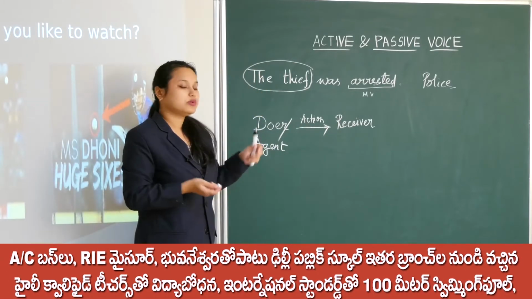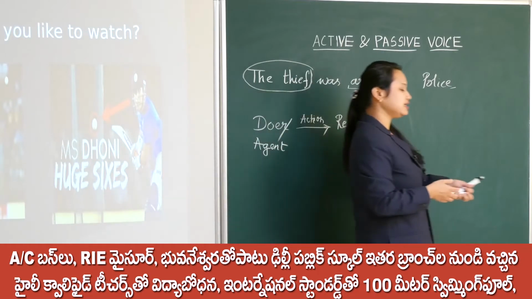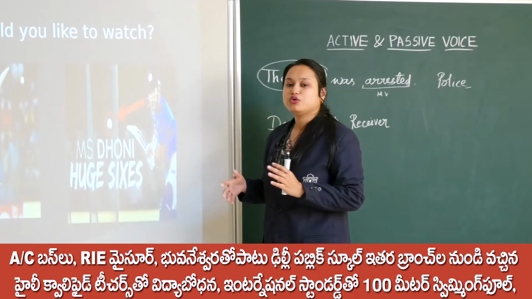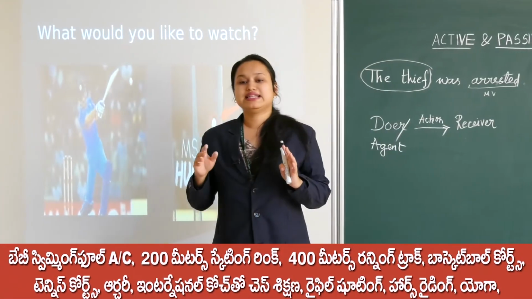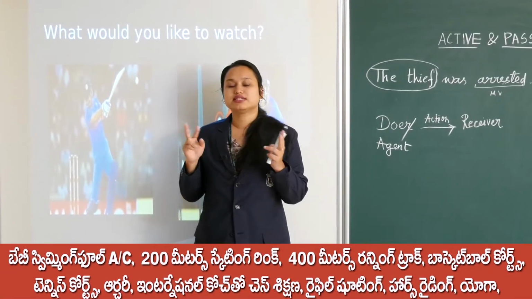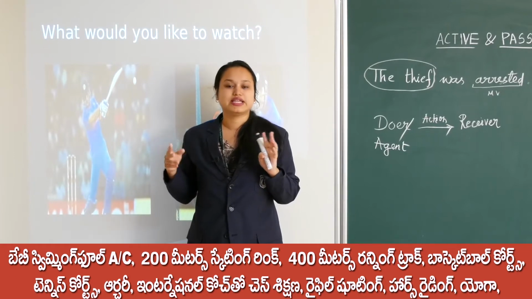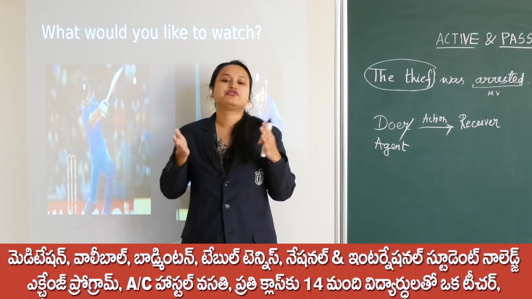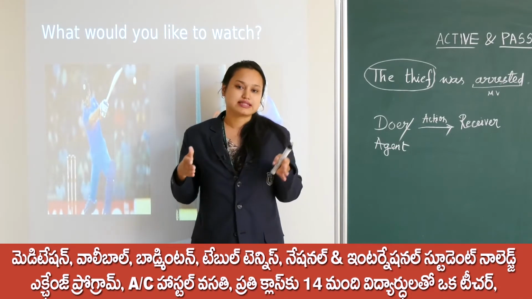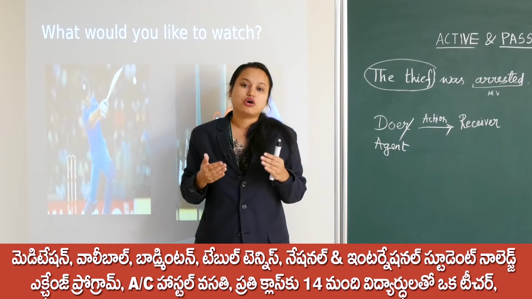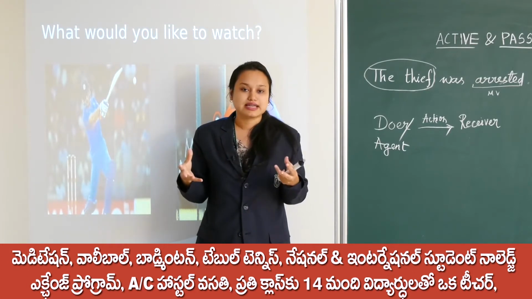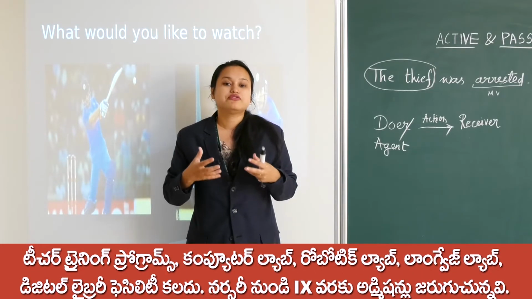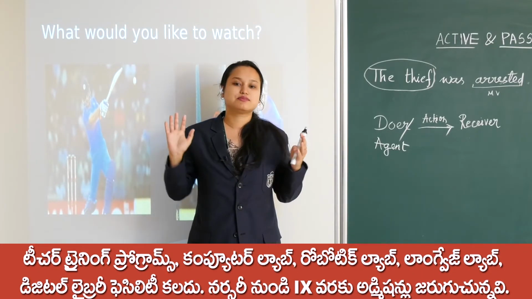Okay. So what I want to say is that when we are talking, we talk about only one particular thing. At the same time, we can't make both things active. Either we have to make the doer active in the sentence, or we have to make the receiver active in the sentence, right? It depends on what we want to prioritize, what we want to stress upon, whether it is important for us. Suppose my father is a policeman.